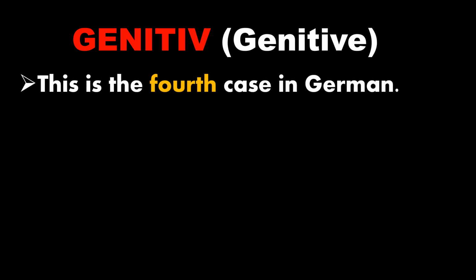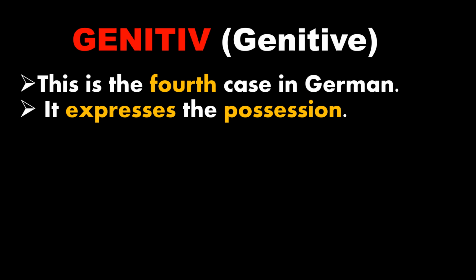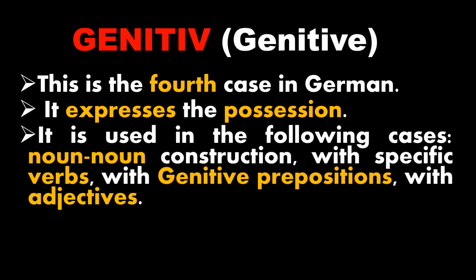Now, the fourth and last case is genitive in English and Genitiv in German. This is the fourth case in German. It expresses possession, and it is very simple. It is used in the following cases: noun to noun construction, with specific verbs, with genitive prepositions, or with adjectives.